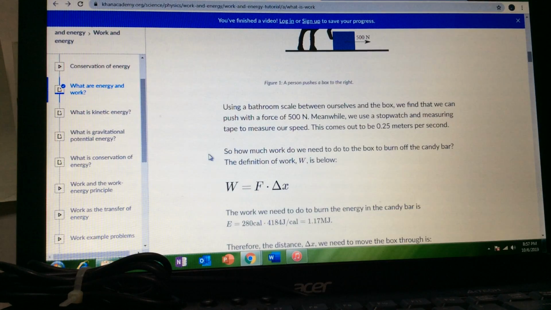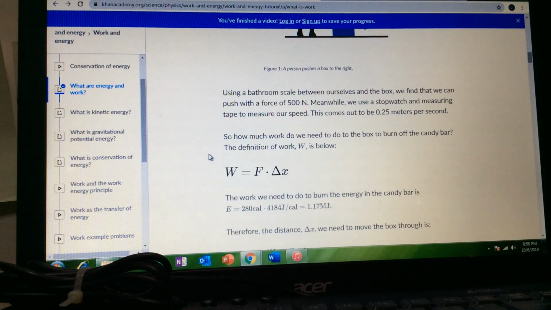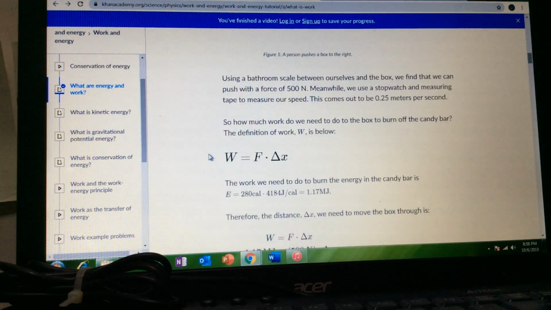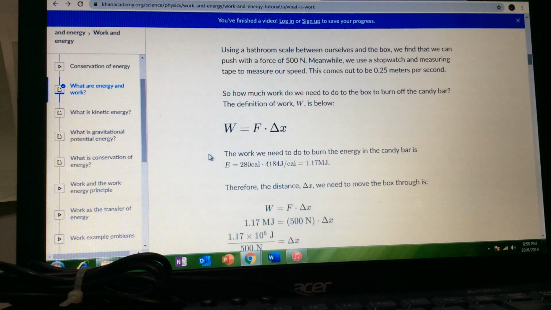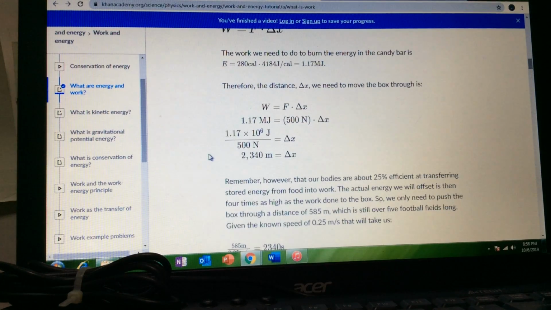So how much work do we need to do to the box to burn off a candy bar? The definition of W is work. So work equals force times the change in distance, F times delta x. The work needed to burn the energy in the candy bar is E equals 280 calories times 4,184 joules, which equals 1.17 million joules. So the distance we need to move the box through is given by this equation.